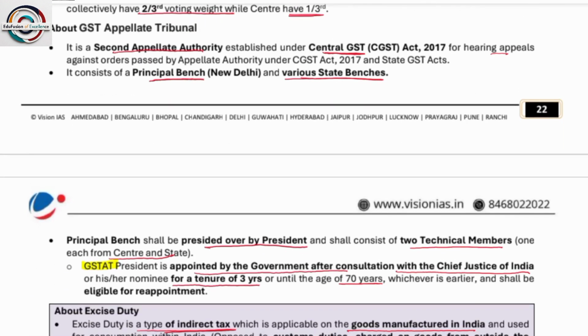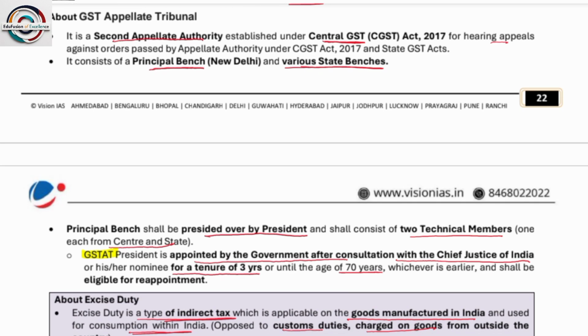What is the GST Appellate Tribunal? It is the second appellate authority established under central GST for hearing appeals against orders passed by the appellate authority under the GST and state GST acts. All of you know appellate means if any kind of grievance or mismatch happens, where do you have to approach? You have to approach the GST appellate authority, and then the second appeal lies with the GST Appellate Tribunal.